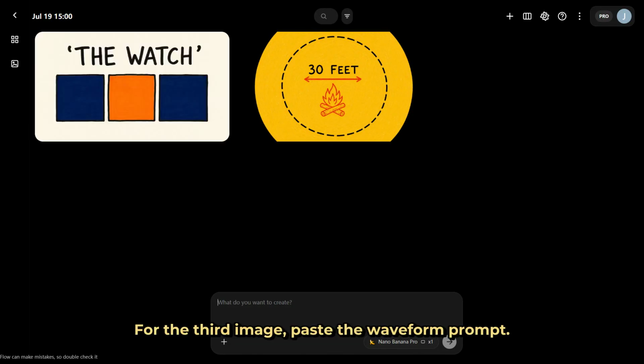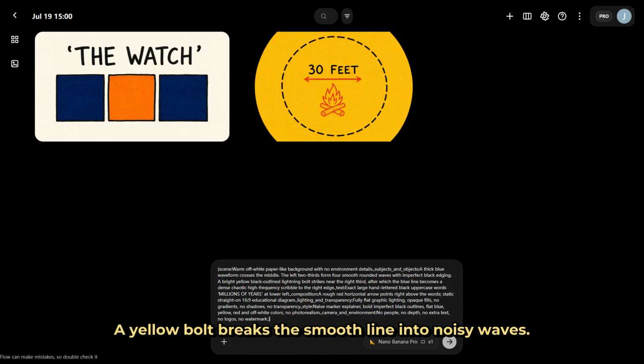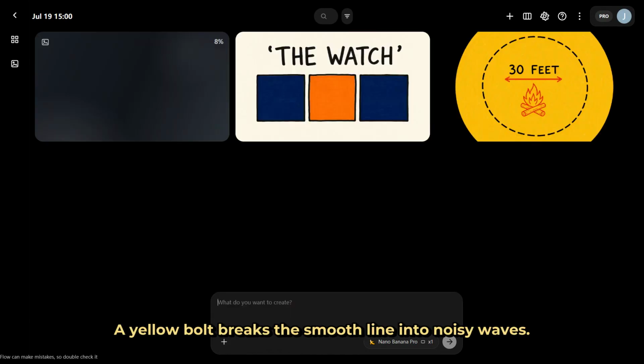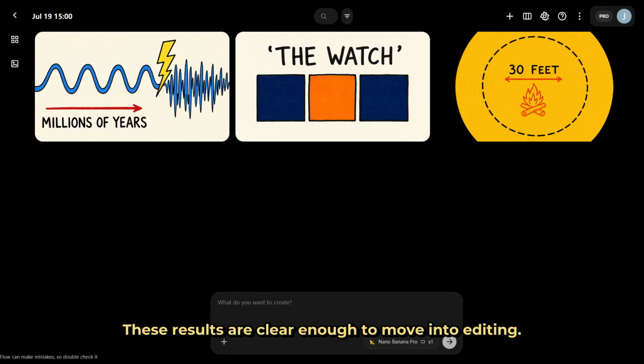For the third image, paste the waveform prompt. A yellow bolt breaks the smooth line into noisy waves. That change explains the sentence without extra clutter. All three images share off-white space and flat color. They also use uneven outlines and hand-lettered labels. A crowded frame would be a reason to regenerate. These results are clear enough to move into editing.